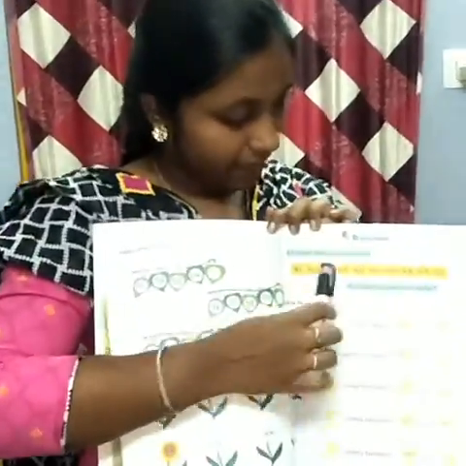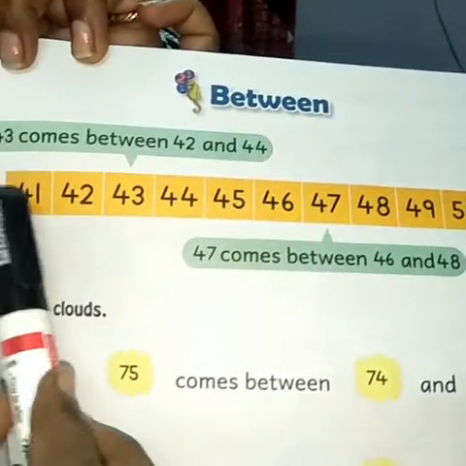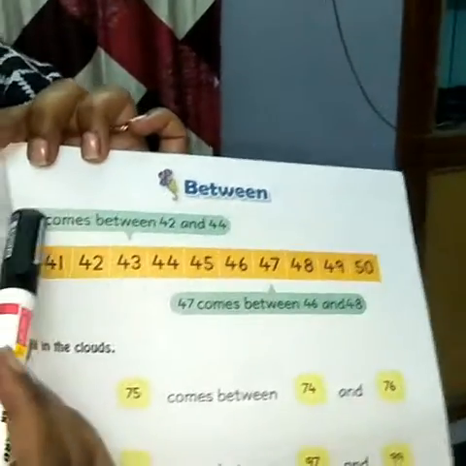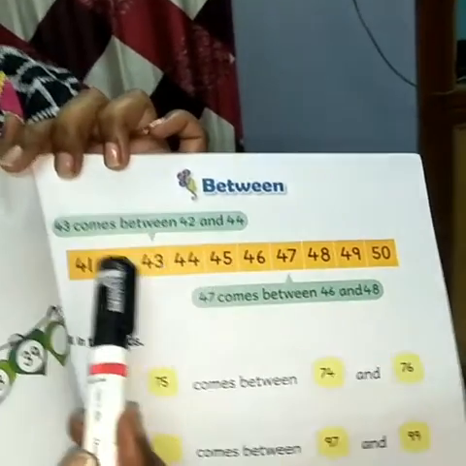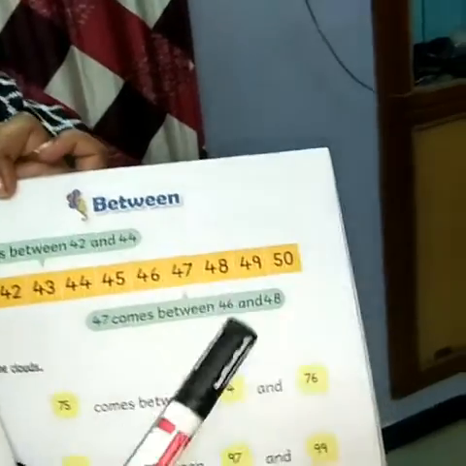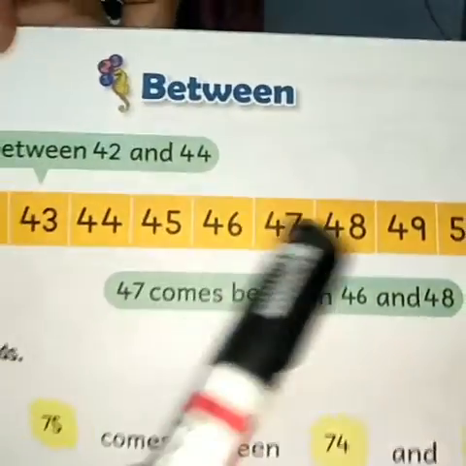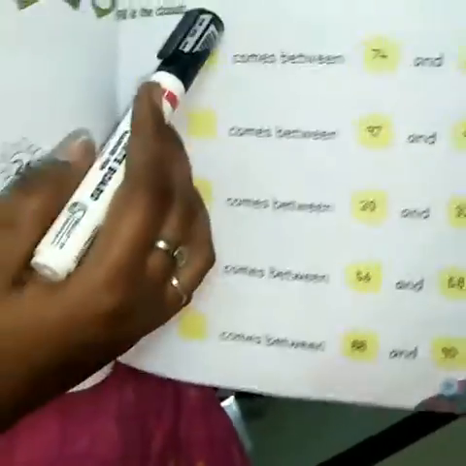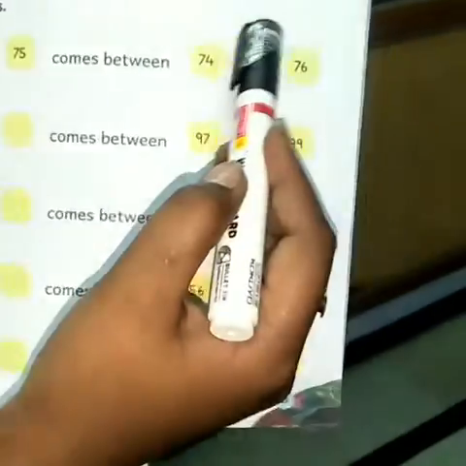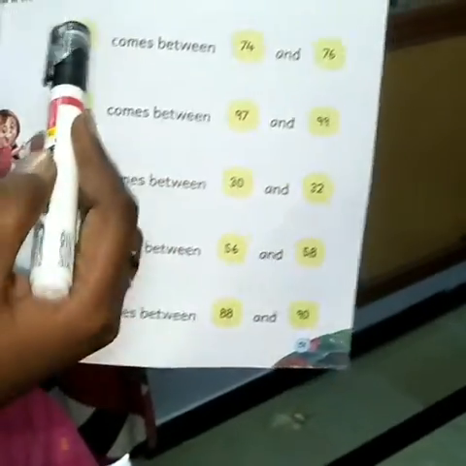In the reader, this is the between topic. Here they have given numbers from 41 to 50. 43 comes between 42 and 44. One more example: 47 comes between 46 and 48. Same way, they have given fill in the blanks, fill in the clouds. 75 comes between 74 and 76. They have written it here.